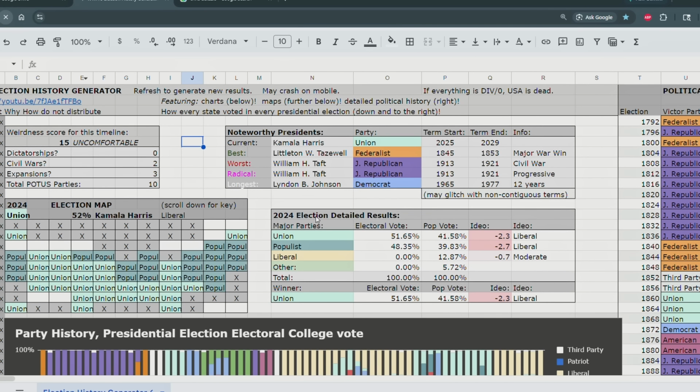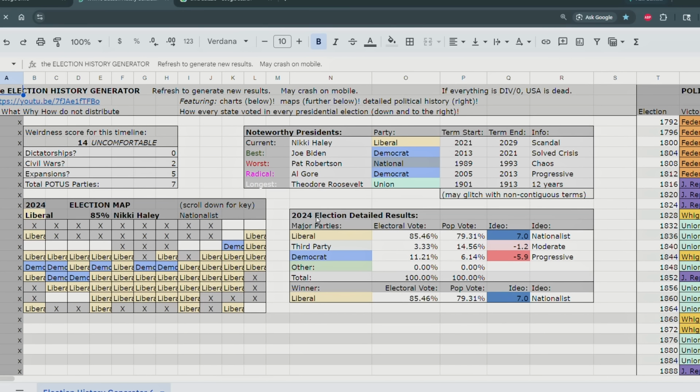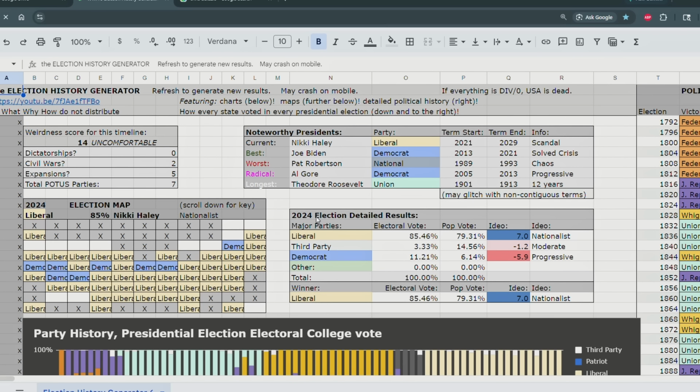That's probably like the fourth timeline. I don't even know what I'm talking about anymore. Okay, this timeline, let's let it load,